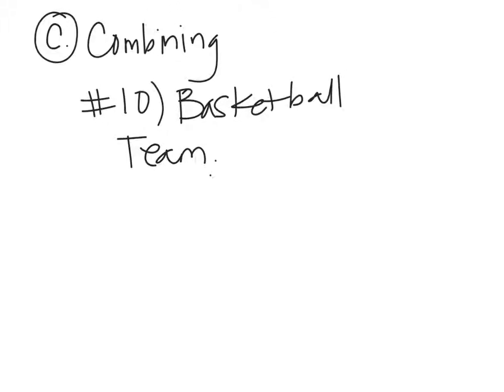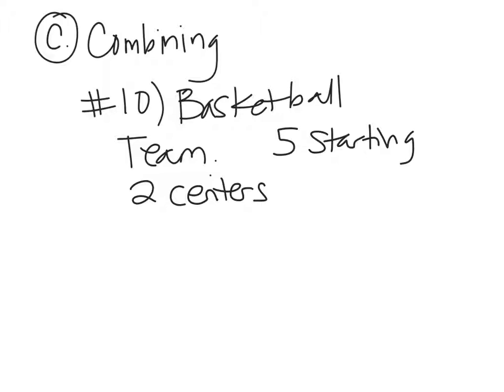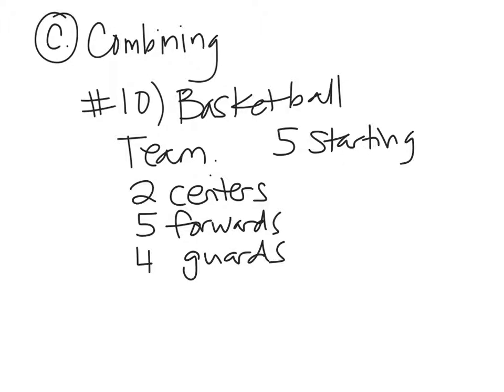On a basketball team, you want to have 5 starters, right? You've got to pick your 5 starting players. But people play different positions. So let's say you have 2 centers to choose from. Centers, that's that big guy in the middle, or girl. Let's say you have 5 forwards on your team and 4 guards. This is the basketball one they gave me in the book. Maybe these are old words. But they'll tell you that for your 5 starting players, you need to have 1 center.